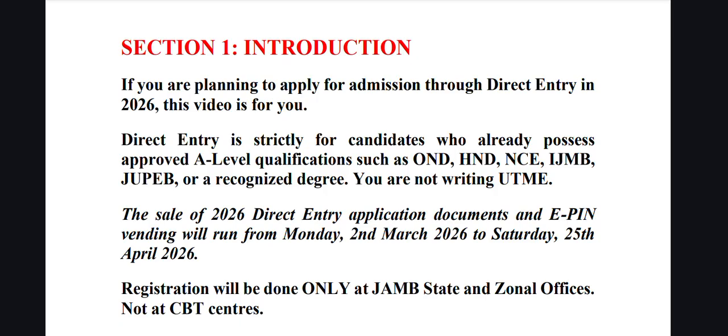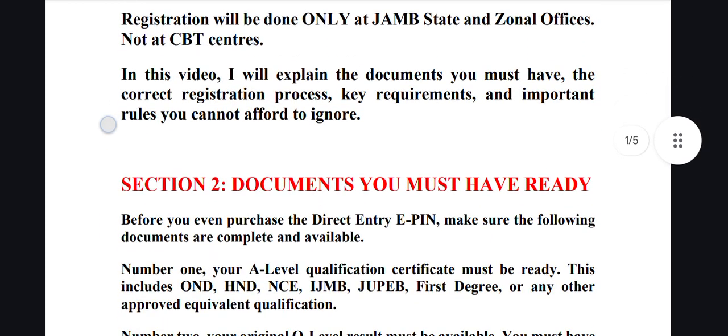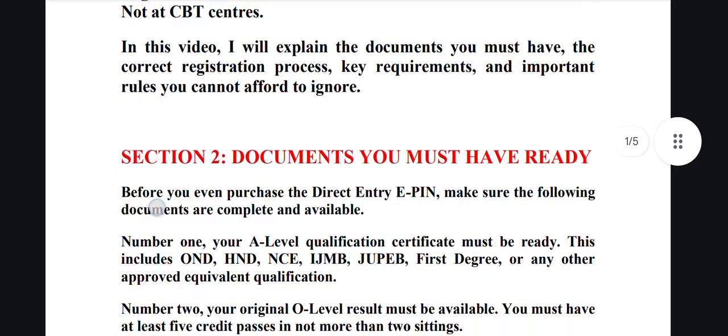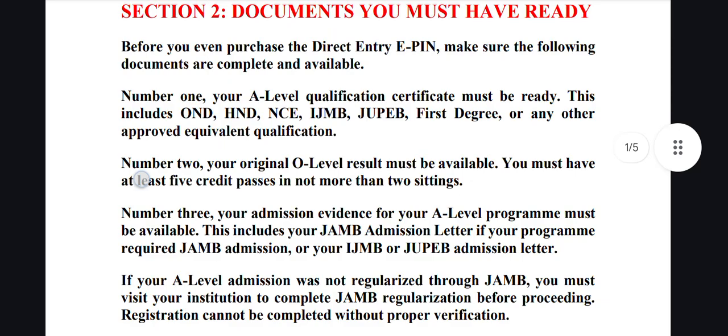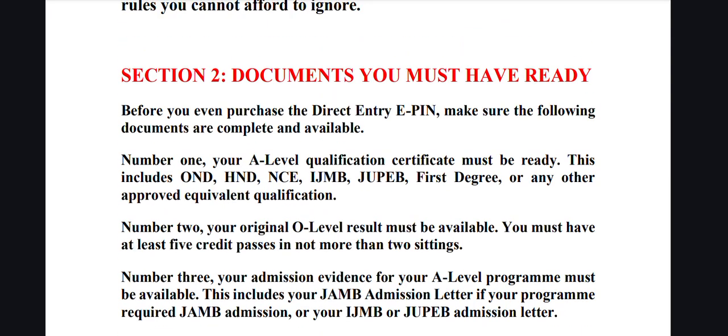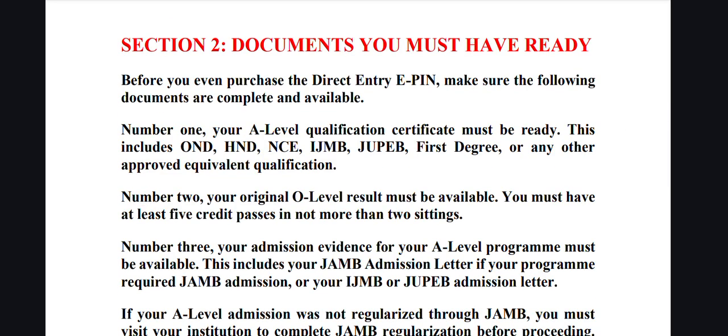So another thing you have to know about direct entry registration is that it can only be done at JAMB state and zonal offices. You cannot do JAMB direct entry registration at any CBT center, unlike UTME. So this is the introductory part, and in this video I'm going to be explaining the documents you must have, the correct registration process, requirements you must have, and also some important rules you should not ignore. So let's go to the next section, which talks about the documents you must have ready if you want to do direct entry registration. Let's clarify it: JAMB Direct Entry registration, which you can also call JAMB DE form.